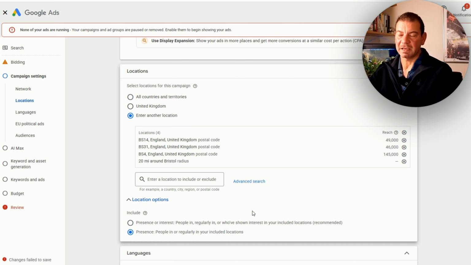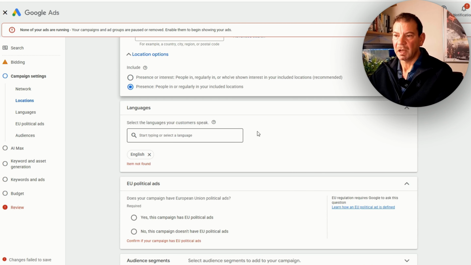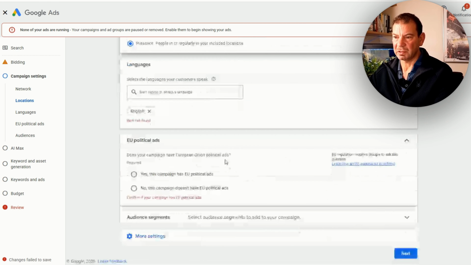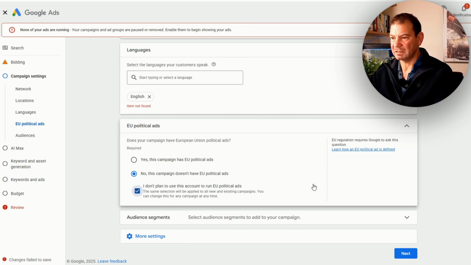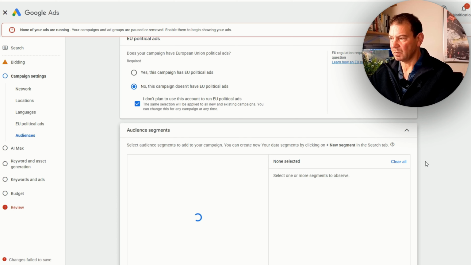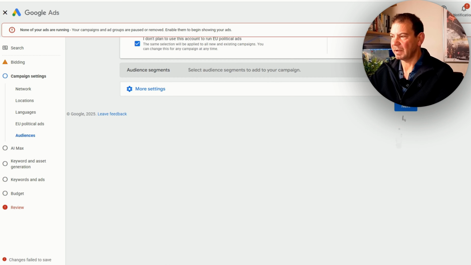Now, with a PMAX campaign, a little extra, you can't do this as you're building out the campaign. You have to launch a PMAX campaign, then come into the PMAX and then change this setting. Again, it's just one of those things. It's one of Google's little default settings that I don't agree with, but you just got to work with it. Language, English, and again, as we come down, we're not going to be creating any ads. I do not plan to run ads. Audience segments, we don't need to do anything there. So what we want to do now is just click on the next button.